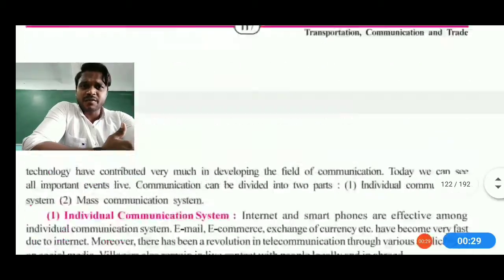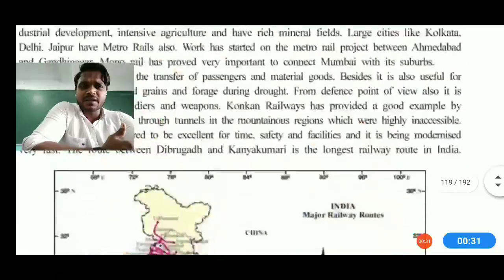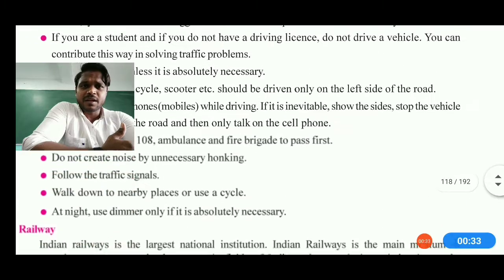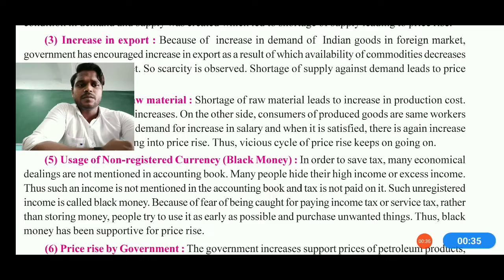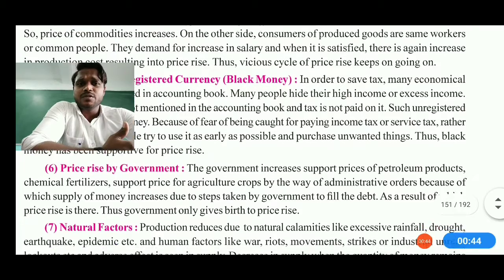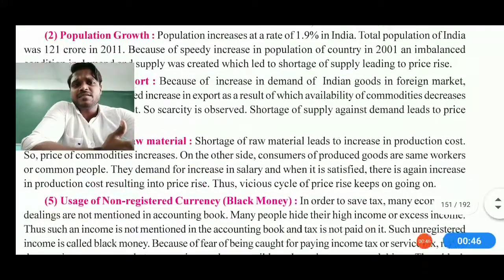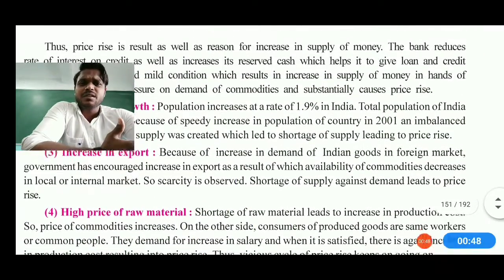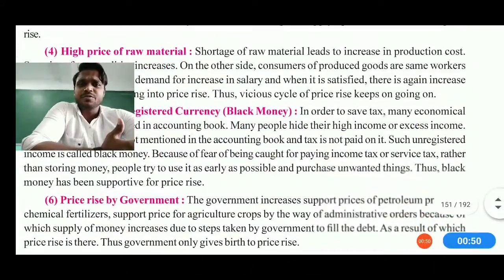So furthermore, today we are going to read about a topic which is very interestingly joined with this chapter, and let me show you the topic here, which relates to the market and market policy. Likewise, we studied black marketing and the use of non-registered currency. Apart from that, we also went through the price rise by the government and natural factors, and today we will be focusing on these kinds of factors only.